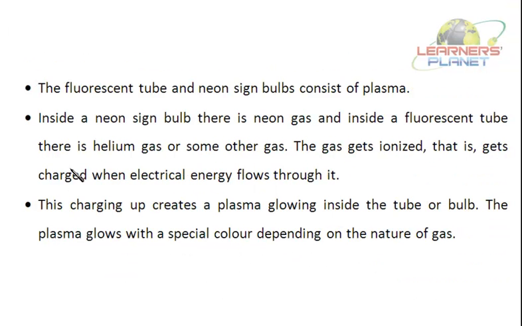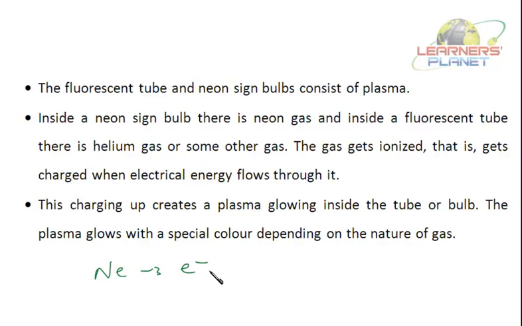Now, where is this plasma present? The fluorescent tube and neon sign bulbs consist of plasma. Fluorescent tubes consist of some gas. Even neon is a gas. Now, when electricity or energy is supplied there, it gets ionized and it glows. Ionized means it is losing the electron. So if it is neon, it is losing the electron.